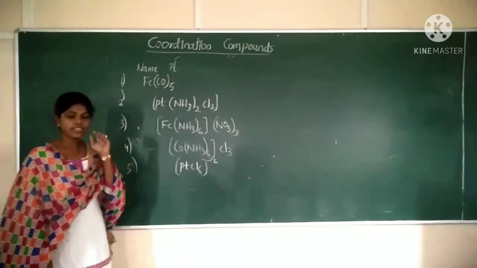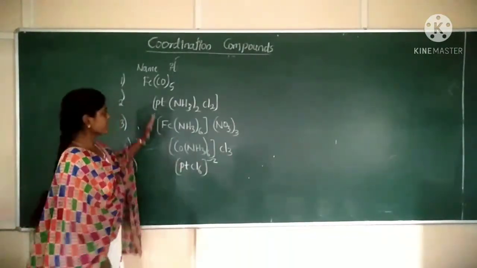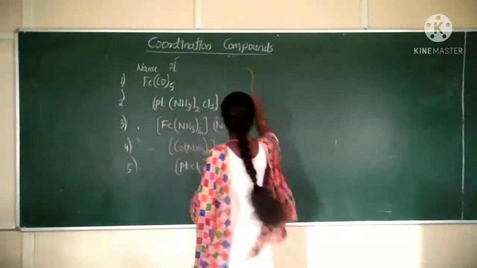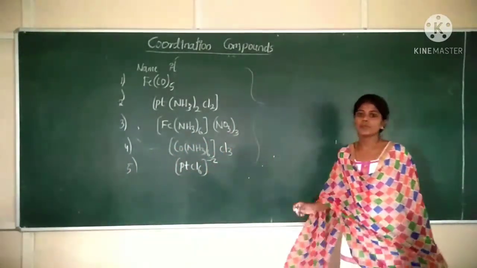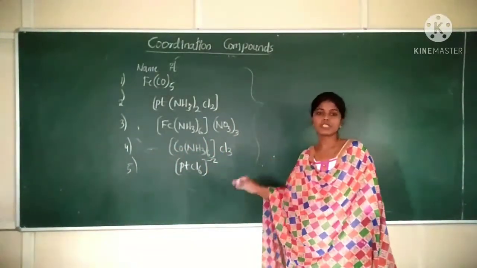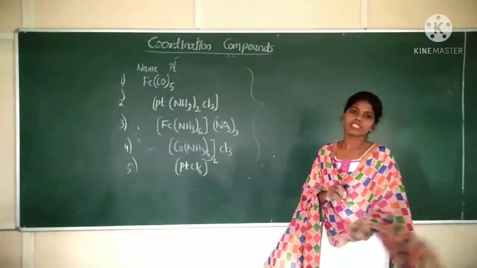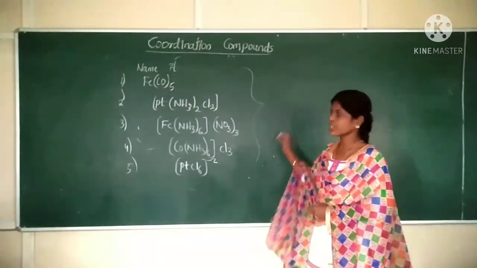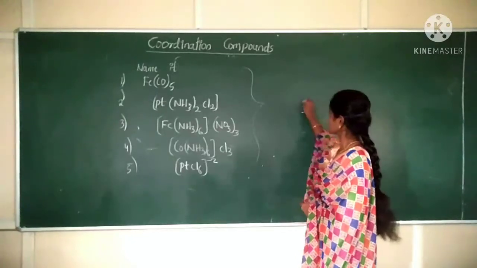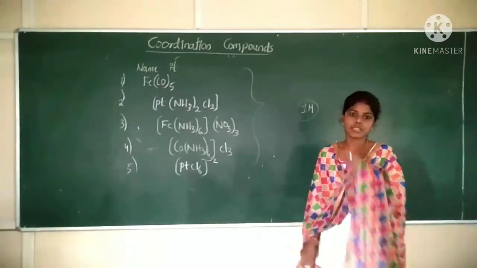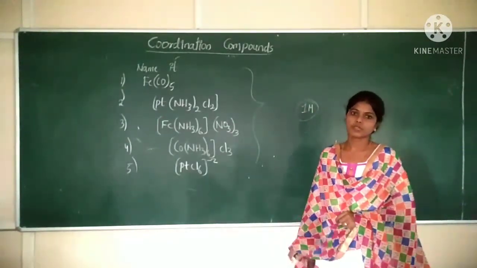So this is the homework for you guys. Write the names for these 5 compounds. Write the naming with the right IUPAC nomenclature for these 5 compounds. And in the examination, you may expect one question from this nomenclature, that is for 1 mark. Okay, 1 mark will be for the naming of coordination compounds.